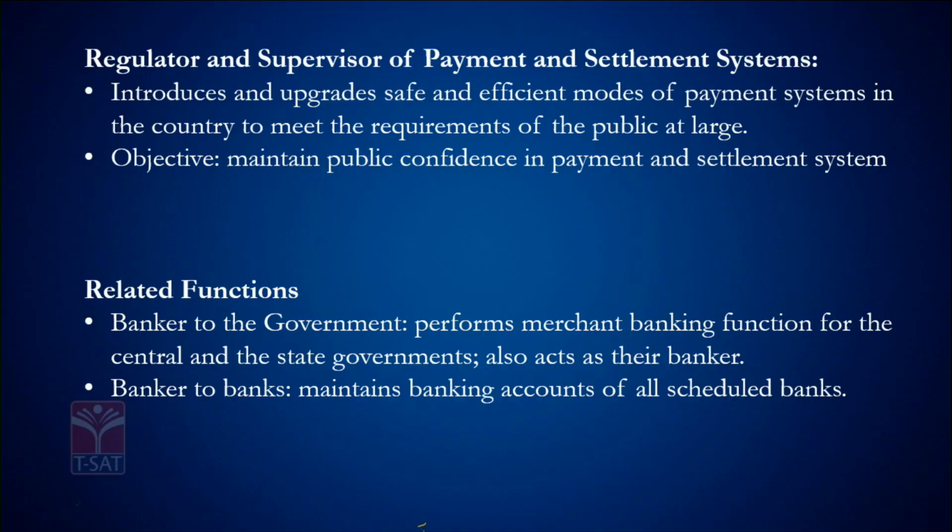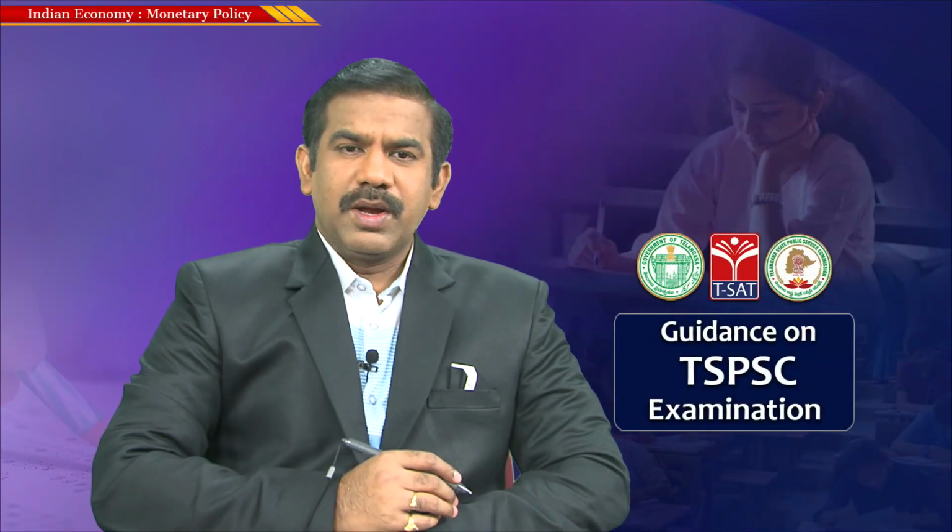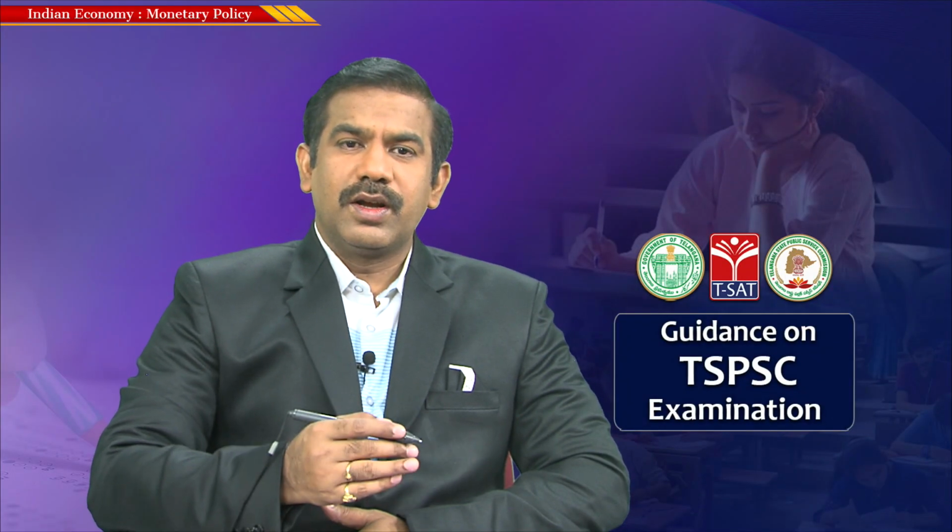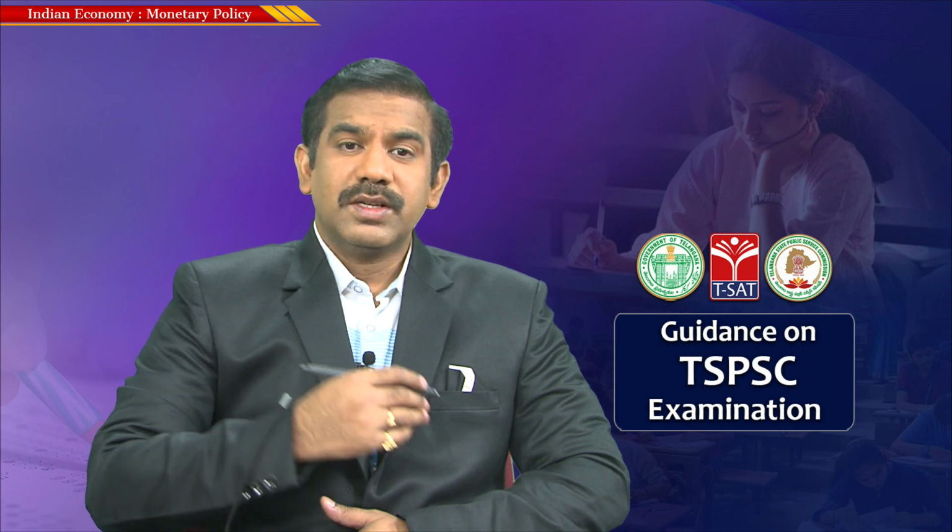Most of you might be using UPI, BHIM, and various online transactions. I think you might also be aware of the National Payments Corporation of India. So how exactly does a payment take place from one bank account to another, or from one bank branch to another, and how does the transaction get settled? Everything is taken care of by the RBI, which does this job as regulator and supervisor of payment and settlement systems.